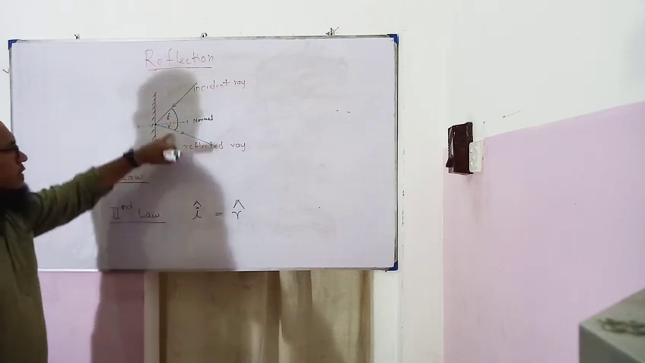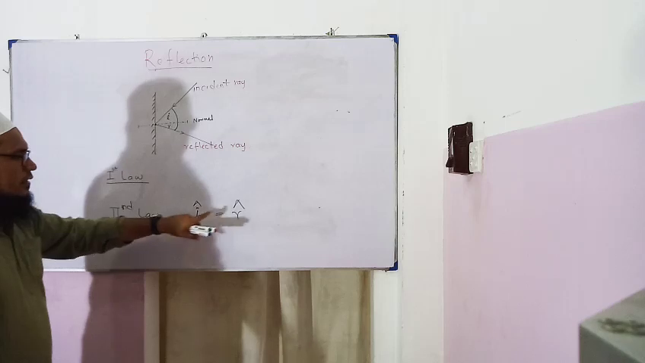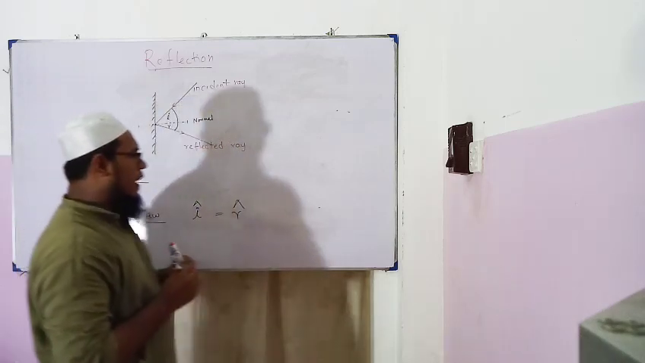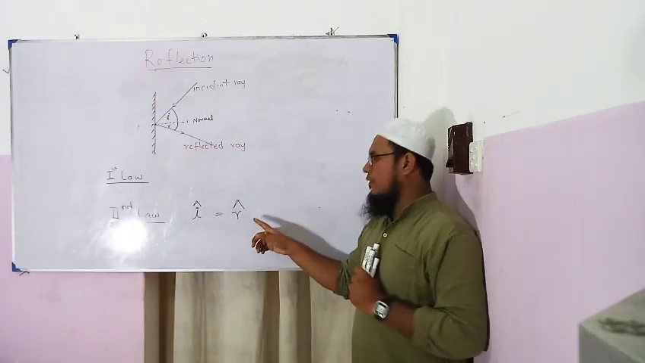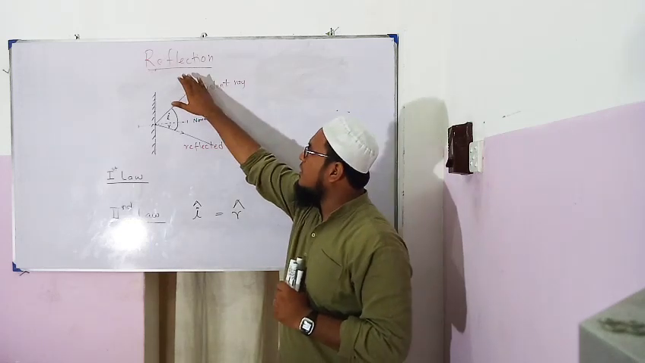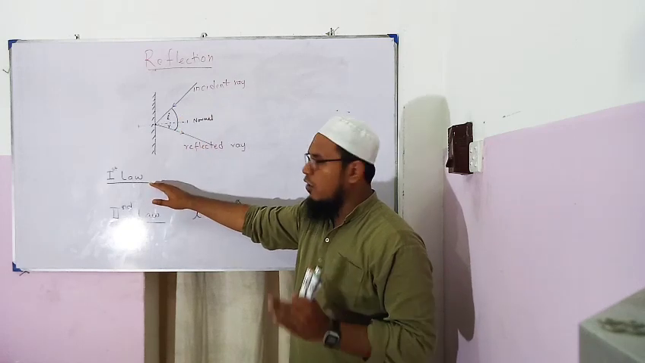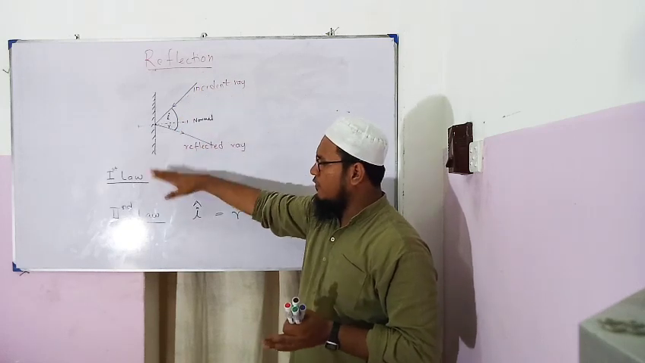Angle I is equal to angle R. Angle of incidence is always equal to angle of reflection. That is the second law. So we have started reflection, plane mirrors, and under mirror we have two laws. Under reflection we have two laws.